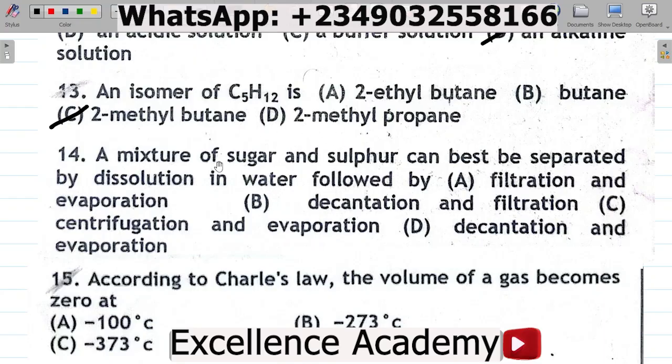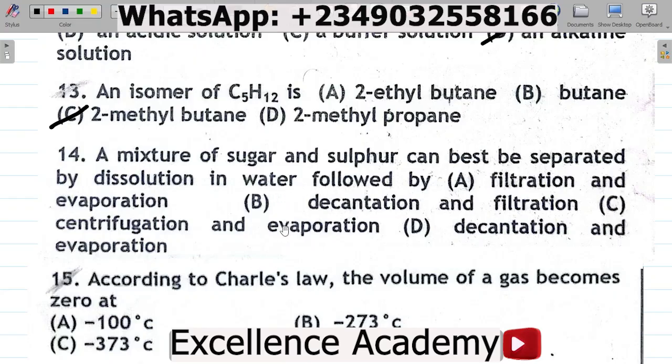When you pour the mixture into a filter paper, you observe that sulfur would still be left on the filter paper. Meanwhile, the sugar and water forming your sugar solution will pass through the filter paper. So you'll have sulfur on the filter paper, and then you'll have sugar solution after the filtration process.